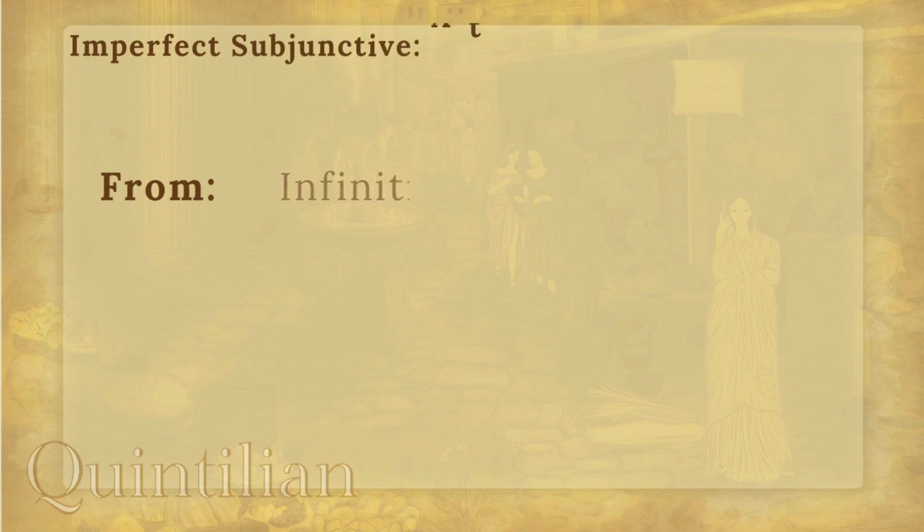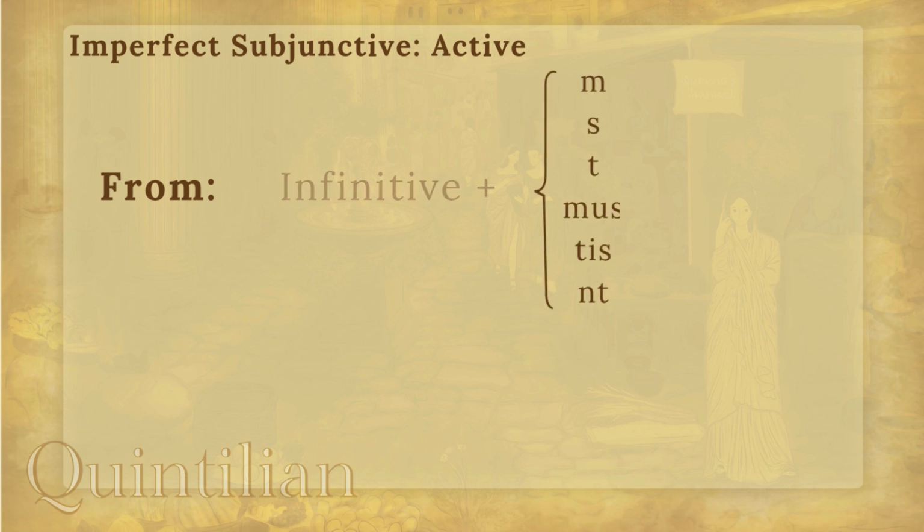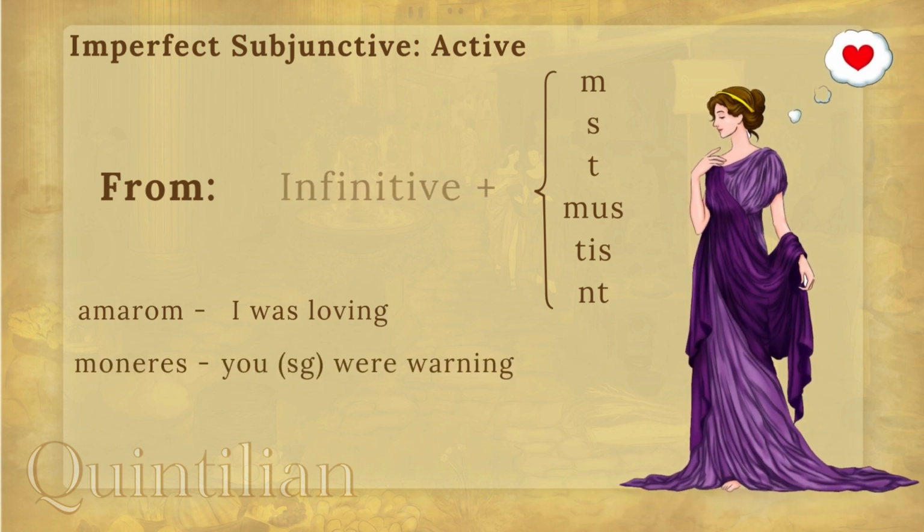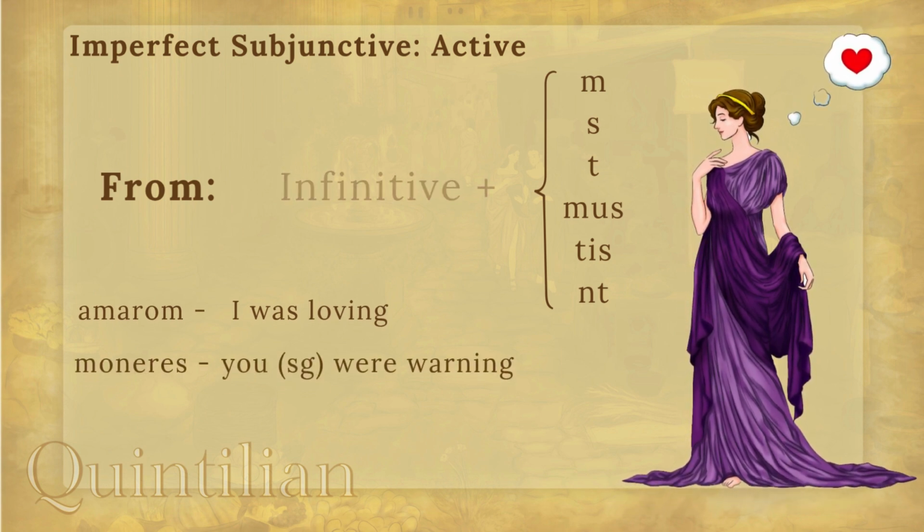Now, the imperfect subjunctive takes the infinitive, not just the stem, but the whole infinitive, and adds the m, s, t, mus, tis, nt endings. Now let's take a look at some examples. Amarem, I was loving, and moneres, you singular were warning.